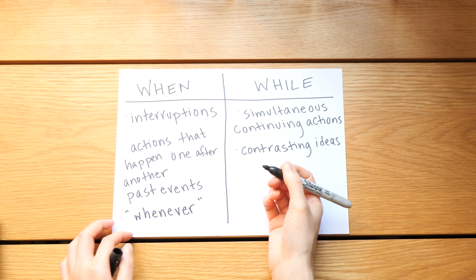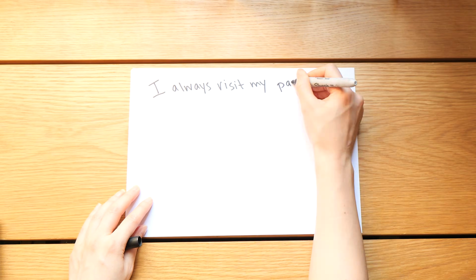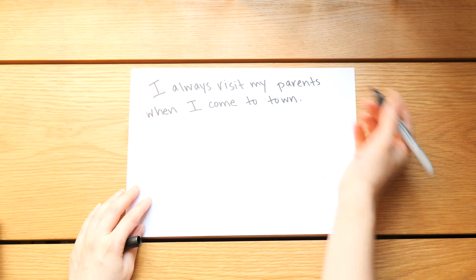Another use of when is as a substitute for whenever. So for example, I always visit my parents when I come to town. That's an example of using when to show that it's a habitual action that happens whenever you do something else. So in this situation, we cannot use while in when's place.